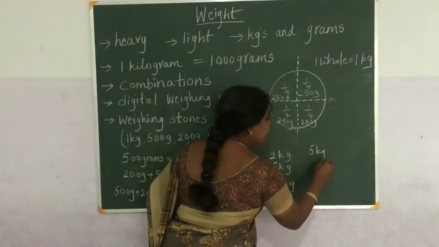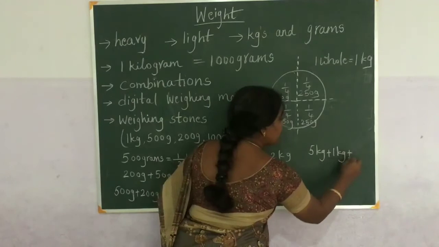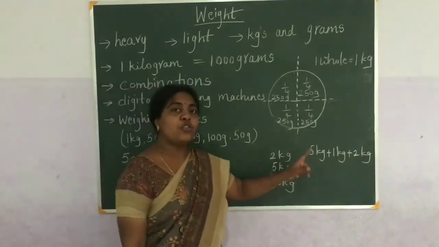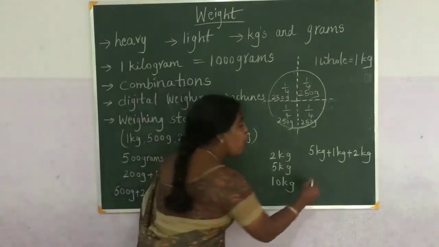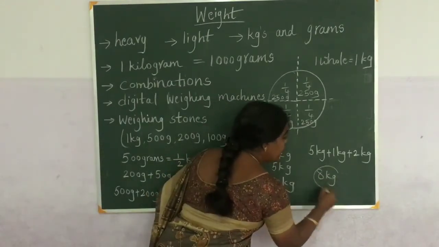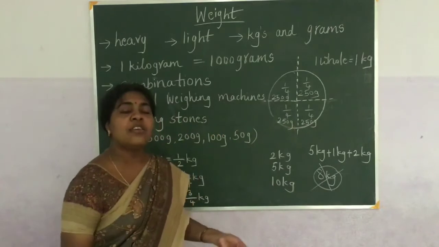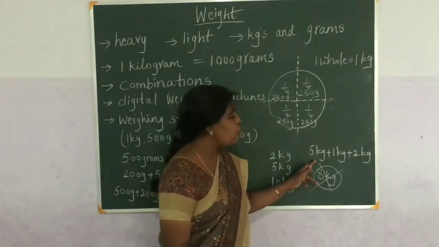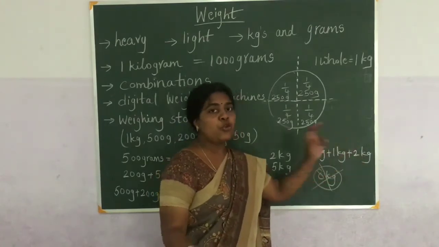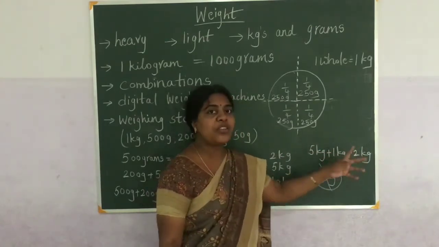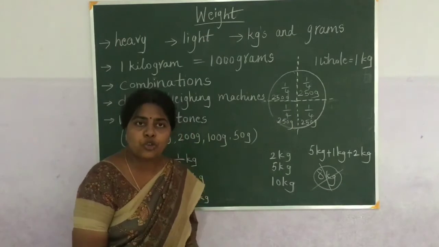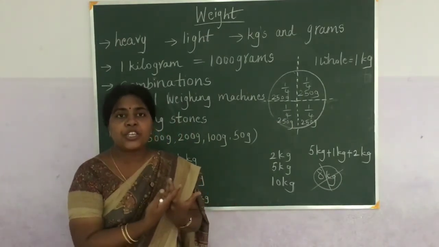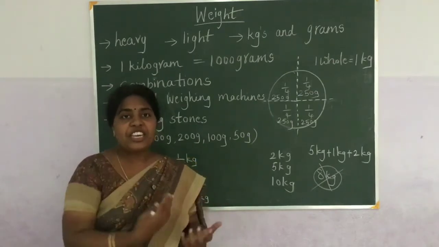So 5 kgs plus 1 kg plus 2 kgs. These stones are there with the shopkeeper. So if you go and ask to give 8 kgs, there is no 8 kg stone with him. Directly, an 8 kg stone is not there with the shopkeeper. So what will he do? He will keep a 5 kg stone, a 1 kg stone and a 2 kg stone. So 5 plus 1 is 6, 6 plus 2 is 8. So we got 8 kgs of sugar. So this is the way the shopkeeper used different combinations to give whatever we asked.